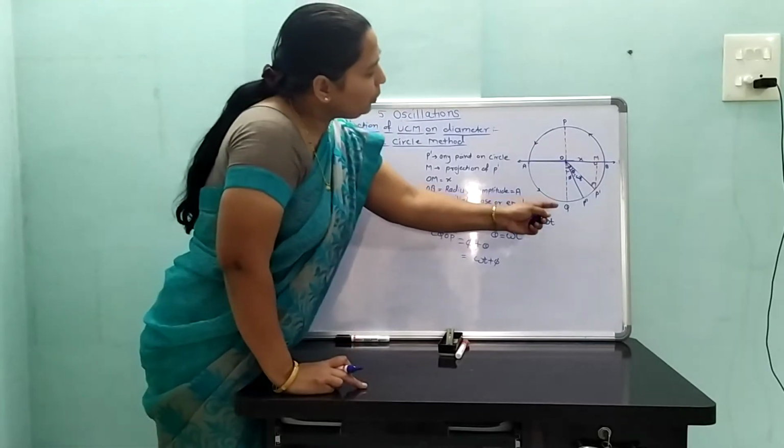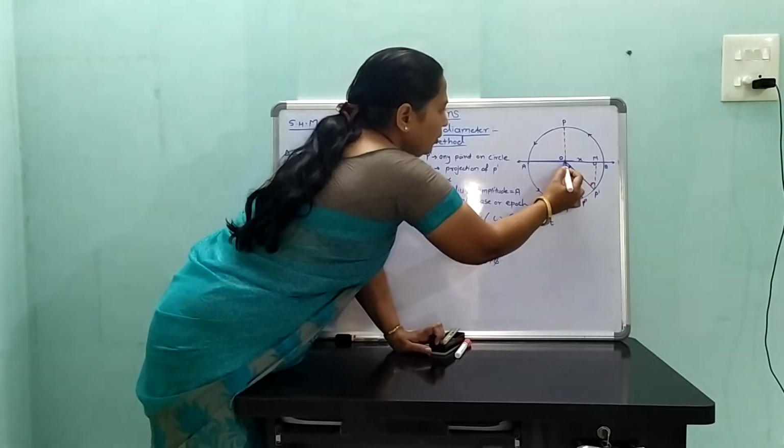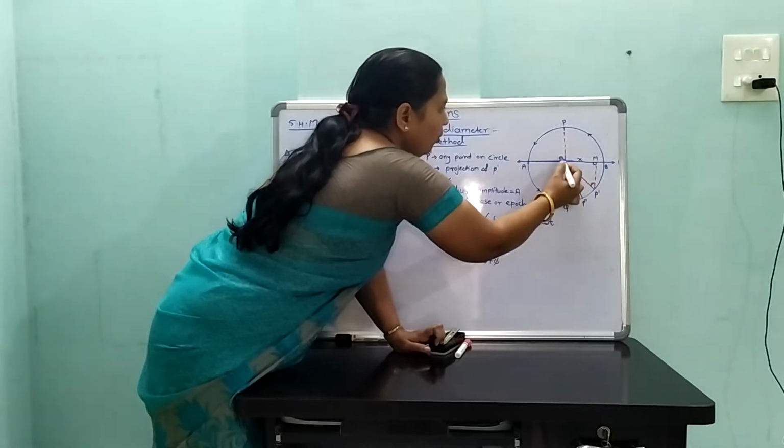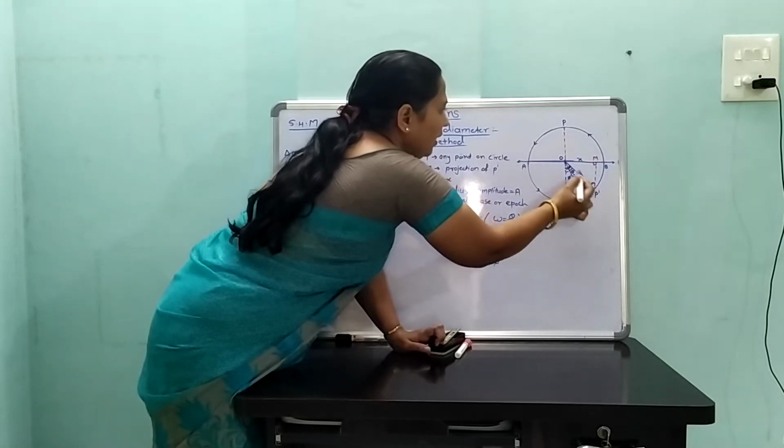angle QOP dash and angle OP dash M are alternate angles.